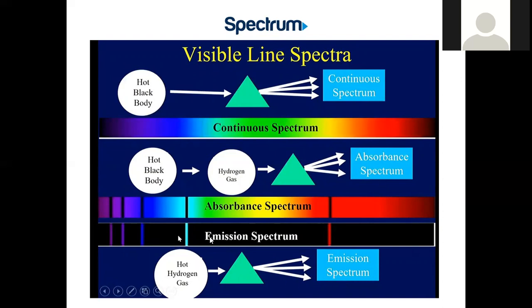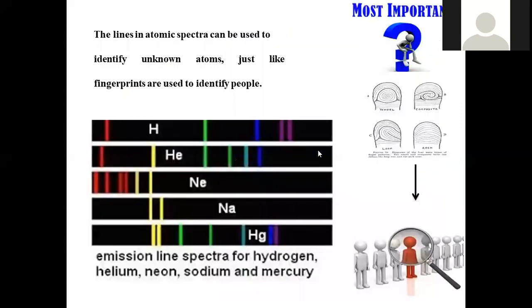Another possibility is called emission spectra. Emission spectra can be observed whenever a substance is heated and then emits some light outside. Whatever light comes out can be analyzed; that is called emission spectra. If you are analyzing what light is absorbed, it is called absorption spectra. If you are analyzing what light is coming out, it is called emission spectra. In these ways, the spectrum of a compound can be analyzed, as absorption, emission, or continuous spectra.